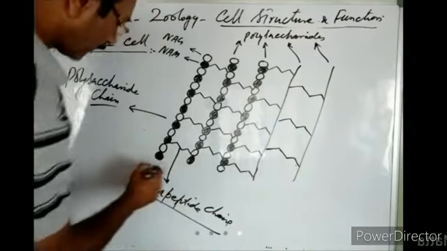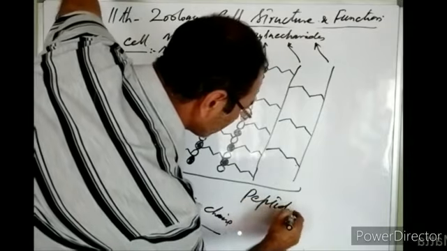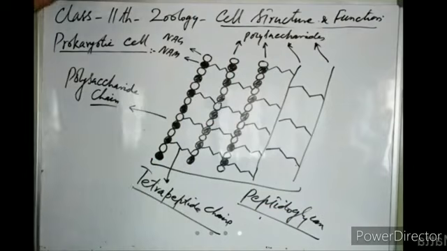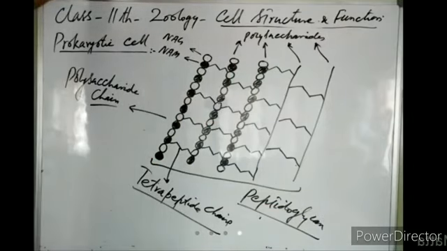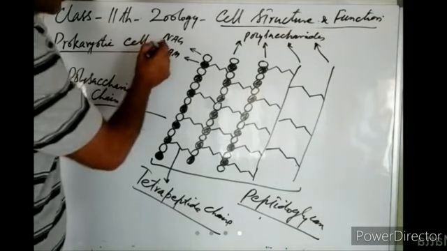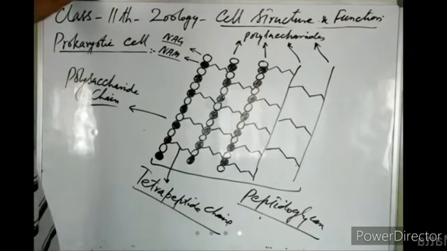So in this way, they form peptidoglycan. This becomes the cell wall of prokaryotes. So the cell wall of prokaryotes is not formed of cellulose. Instead of cellulose, it is formed of some different sugars. What are the main sugars of this peptidoglycan? This peptidoglycan is formed of polysaccharides formed of NAG and NAM. NAG is N-acetyl glucosamine, NAM is N-acetyl muramic acid.